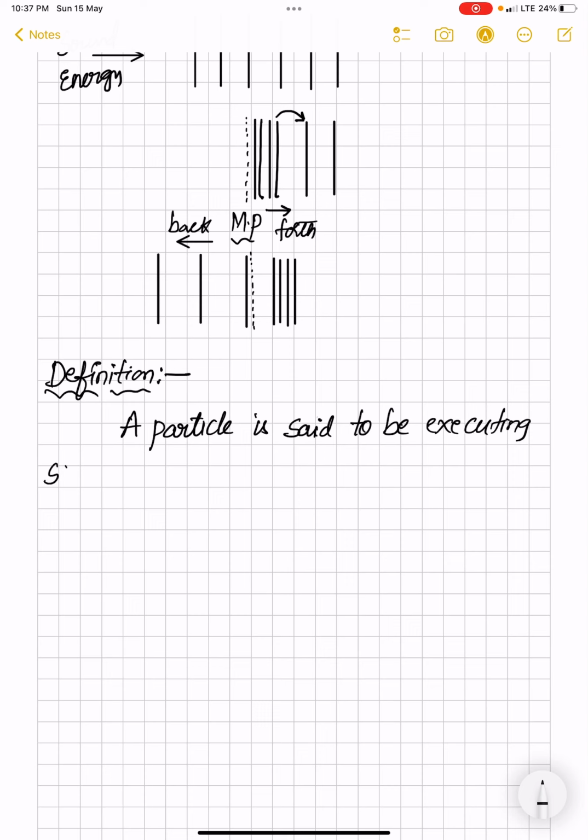A particle is executing SHM if it moves to and fro about its mean position,